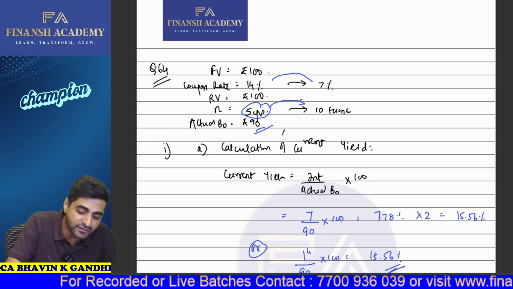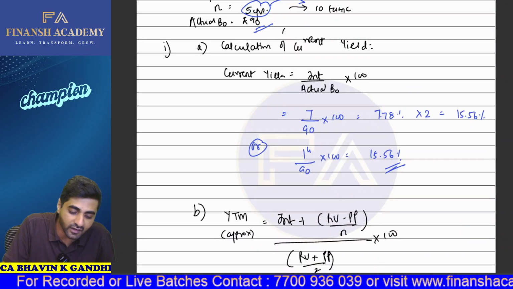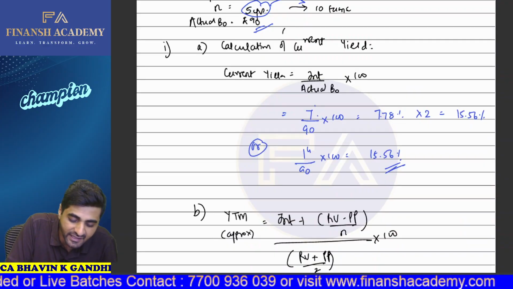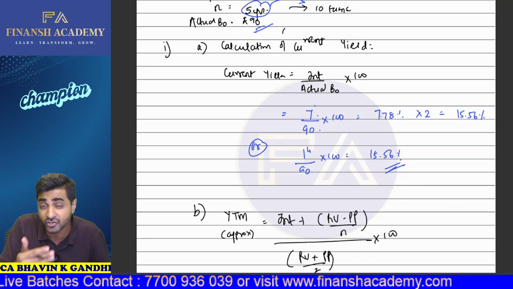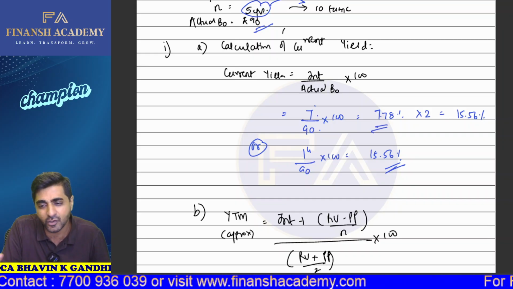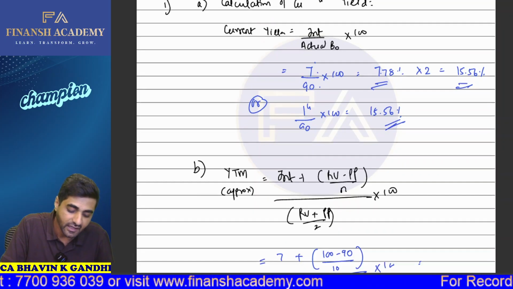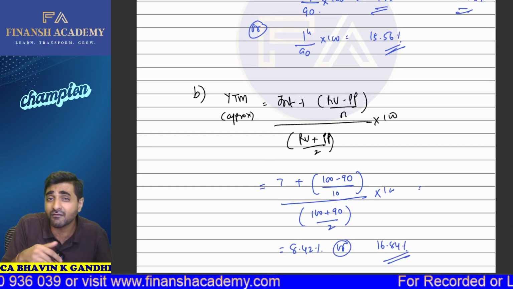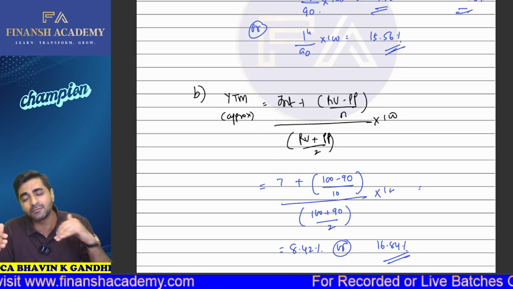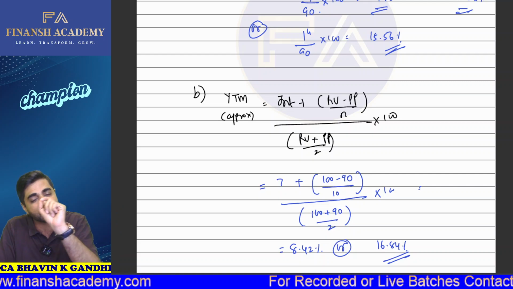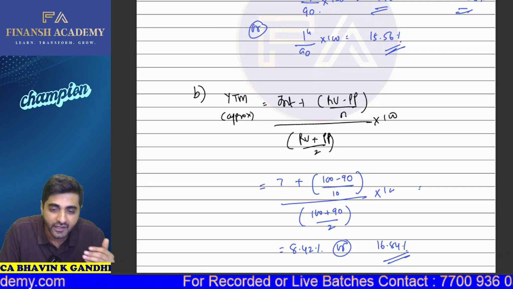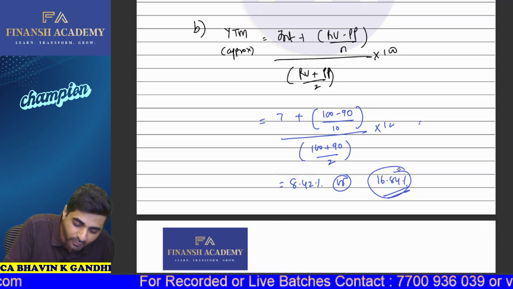So this is how first we'll present the solution for current yield. It is nothing but interest upon actual B0. So 7 is the interest on a half-yearly basis, 90 is your actual B0. Based on that, we get 7.78%. And if we multiply it by 2, we get 15.56%. And for YTM, we'll use the YTM approx formula because redemption is happening only once. There is no need to prepare any table. We can simply calculate YTM approx by taking interest plus RV minus purchase price upon N, the whole upon RV plus purchase price upon 2, into 100. So this will now give me YTM, which is 16.84%.